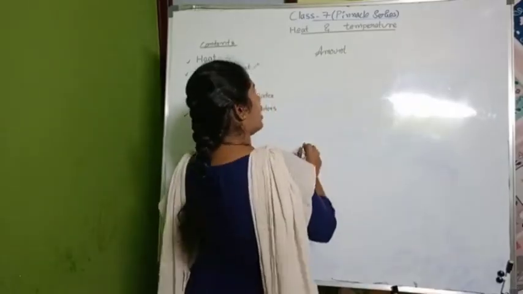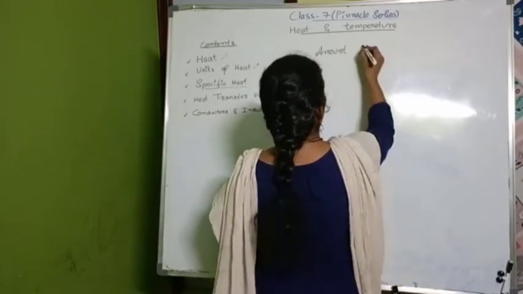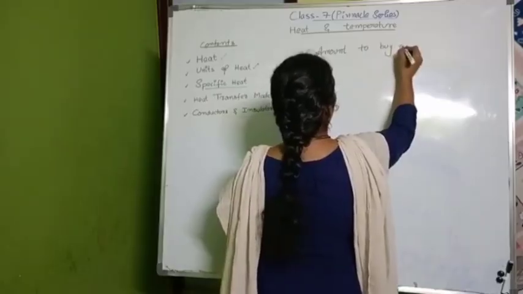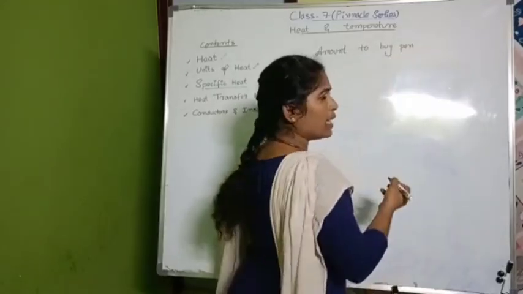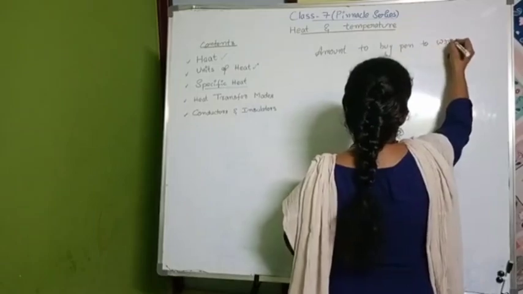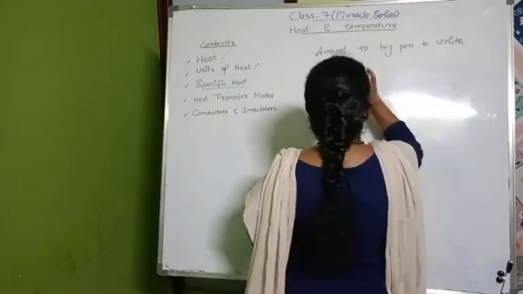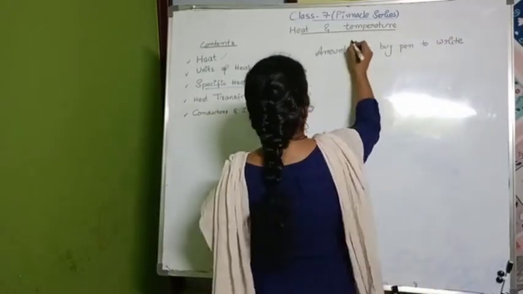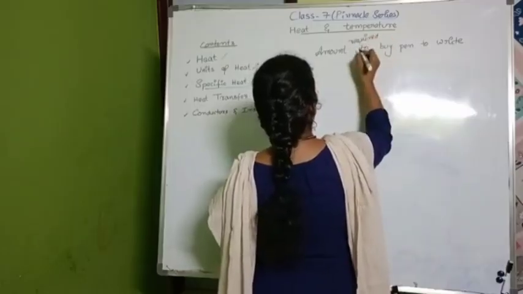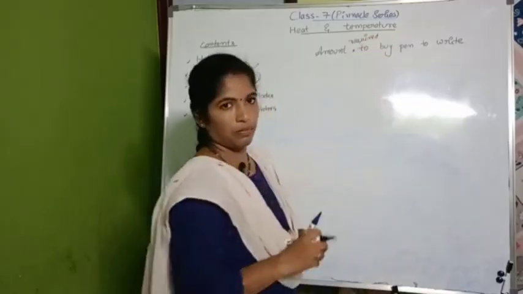Think that I require an amount to buy a pen, and for what purpose will I buy a pen? To write, right? Amount required, you can add it. Amount required to buy a pen to write.